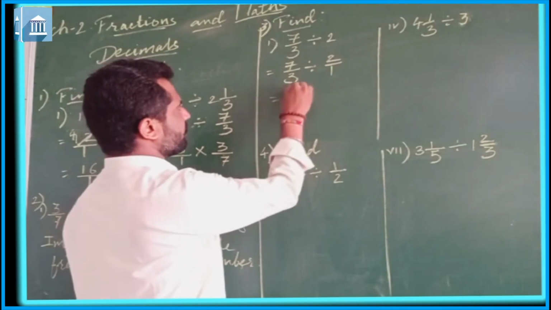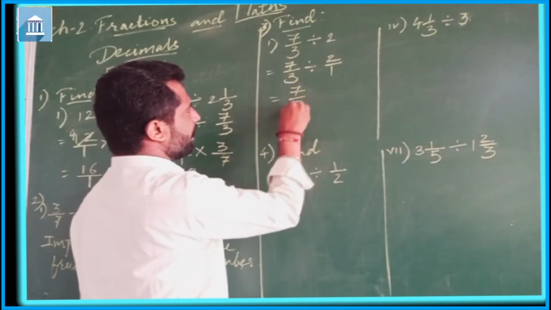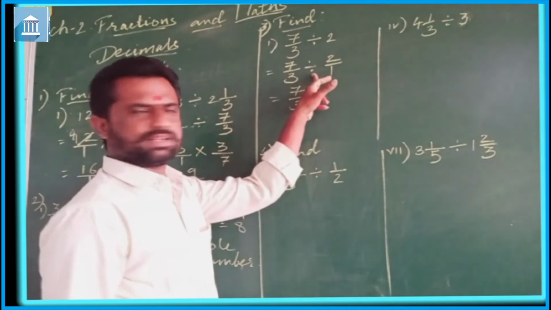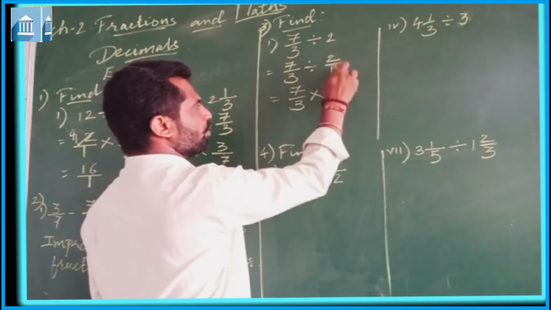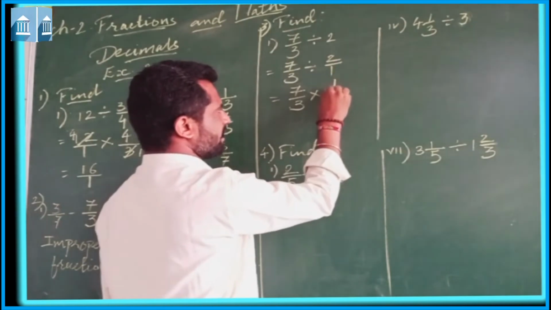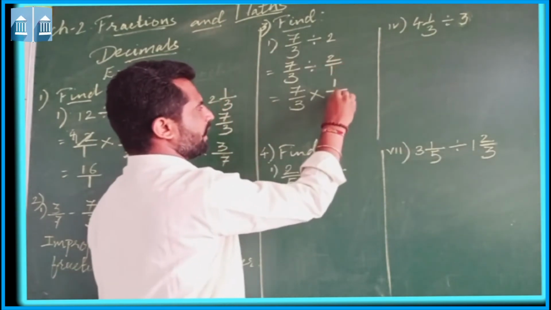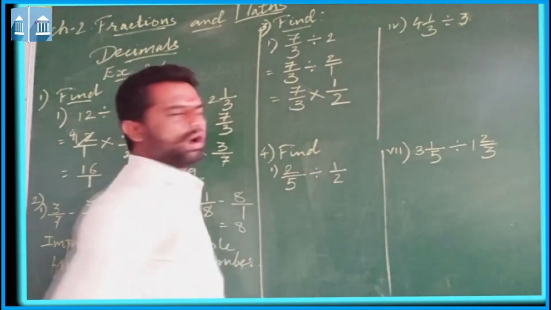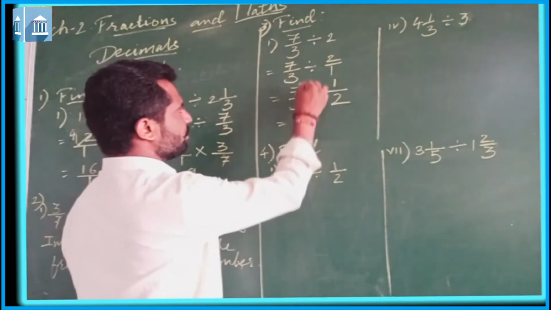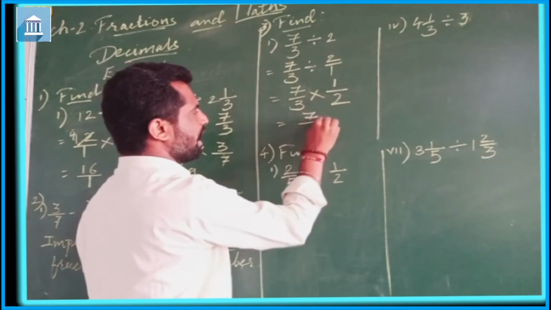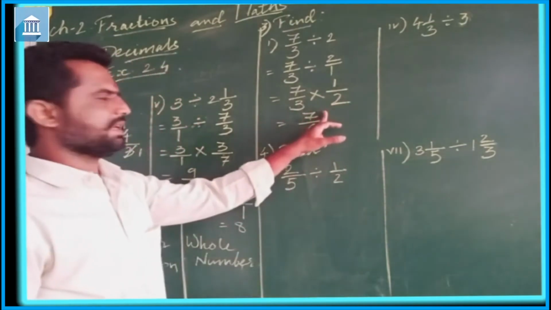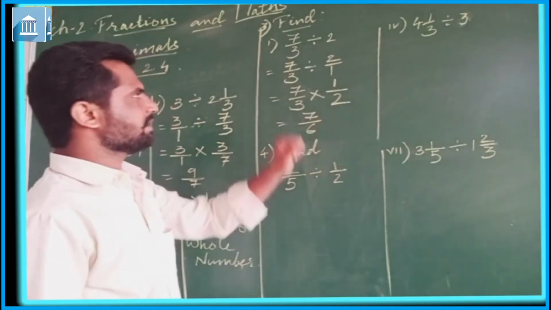Now in place of the division sign you need to multiply by the reciprocal of 2 upon 1, that will be 1 upon 2. So 7 1s are 7 and 3 2s are 6. So the answer is 7 upon 6.